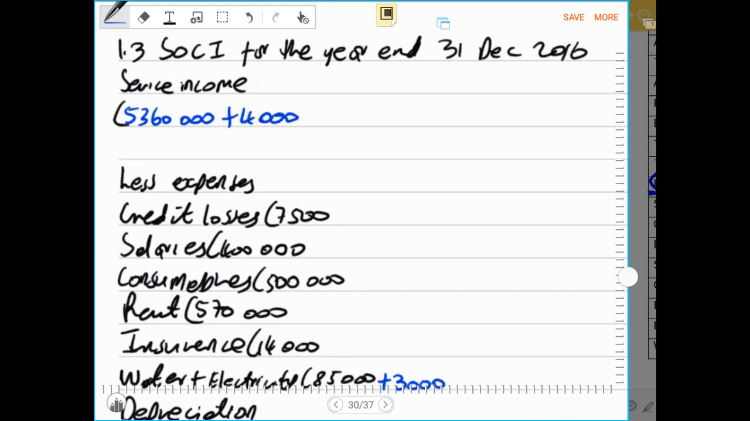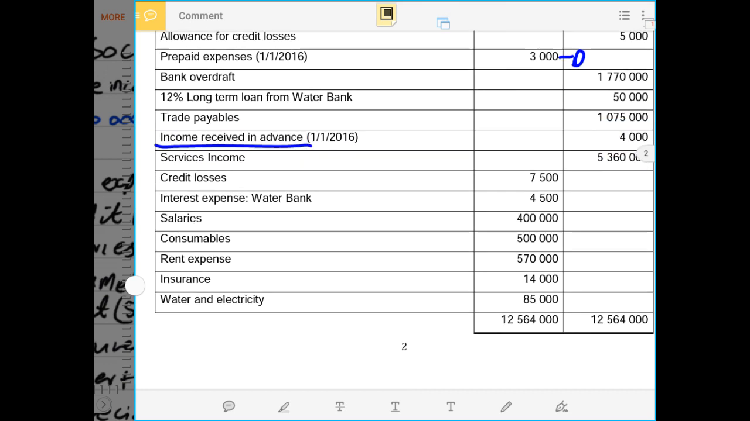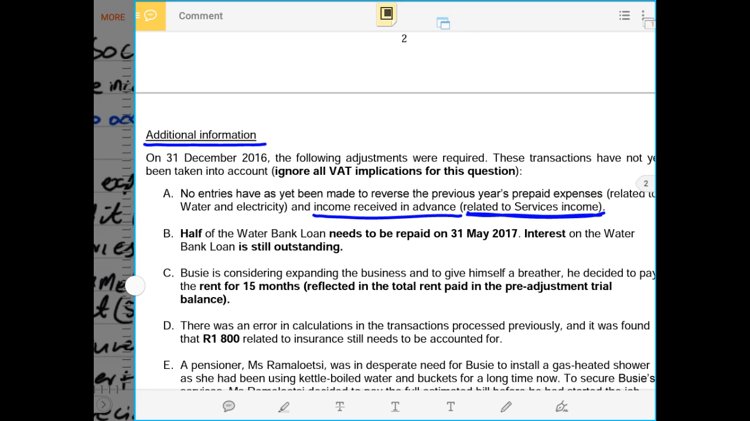Remember, the reason why we record this under our service income is because this was the income received in advance for the main activity of the business, which is the rendering of the service. So now that will definitely have to affect our service income. Then now we have accounted for that in our financial statements and it is completely done. So now let us again check for the next entry that needs to be recorded. The next entry that needs to be recorded is adjustment number B.